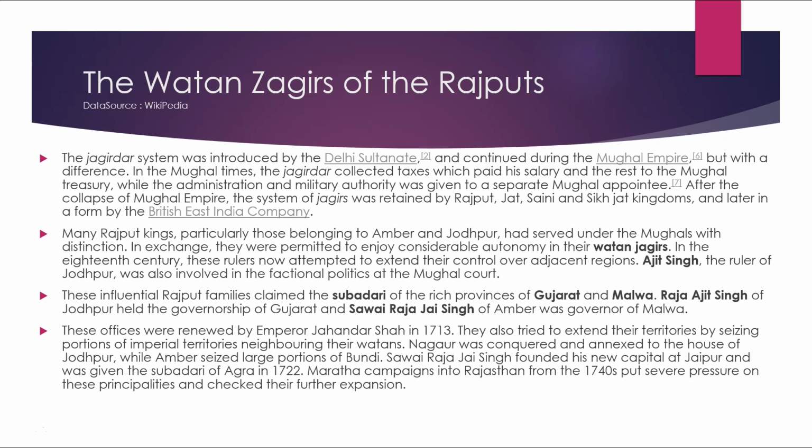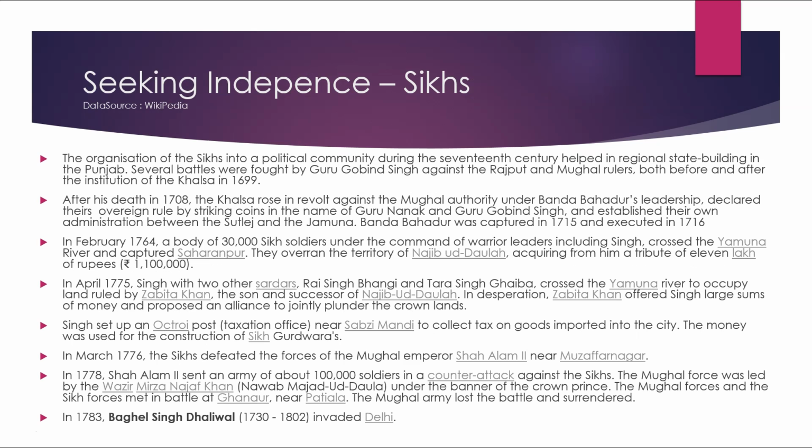Nagaur was conquered and annexed to the house of Jodhpur, while Amber seized large portions of Bundi. Sawai Raja Jai Singh founded the new capital at Jaipur and was given the Subedari of Agra in 1722. Maratha campaigns into Rajasthan from the 1740s put severe pressure on these principalities and checked further expansion. Seeking independence.